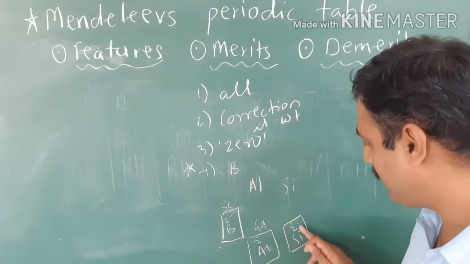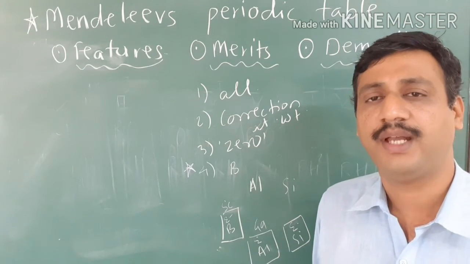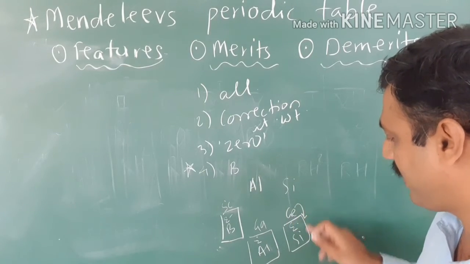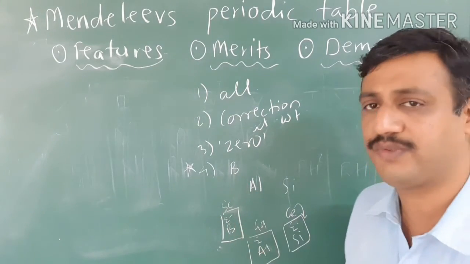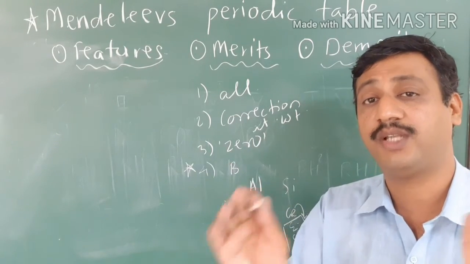Same with Eka silicon. The properties of Eka silicon were stated by Mendeleev, and after some years germanium was found and the properties of germanium matched with this one. Okay, so this is the fourth feature. He kept a blank space for a few elements. He stated the properties of these. Now it's very important.